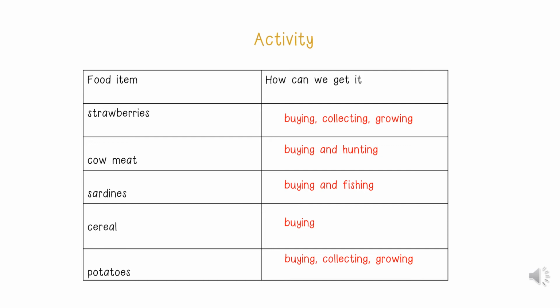Now we can't grow cereal, we will grow wheat. So here specifically we are talking about cereal that comes in the box. If we had wheat, then we would say you can either buy it, collect it, or grow it. Next we have potatoes. Potatoes, you can either buy it, you can collect it, or you can grow them. If you got all these answers correct, or most of the answers correct, give yourself a big clap. Well done, children.